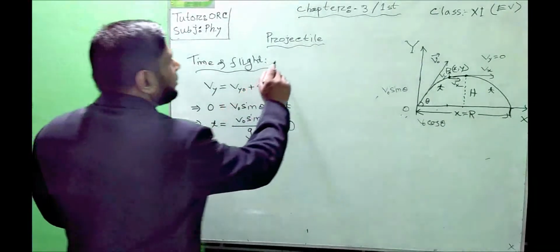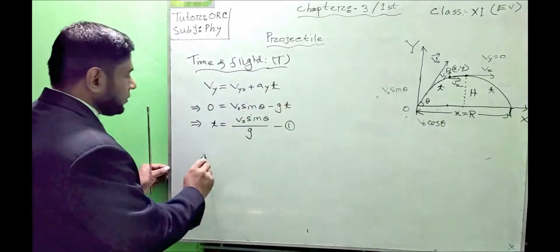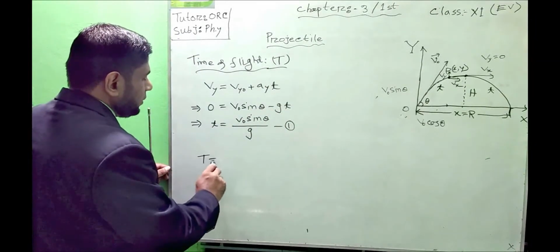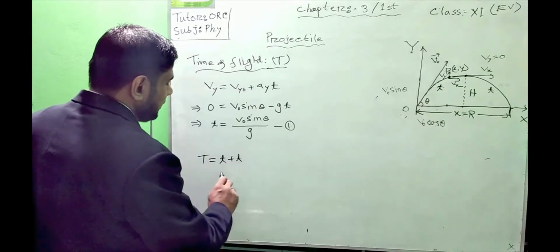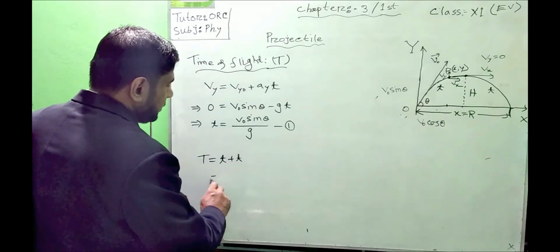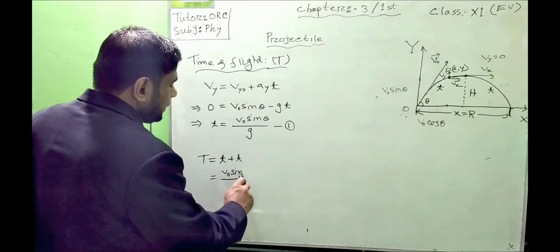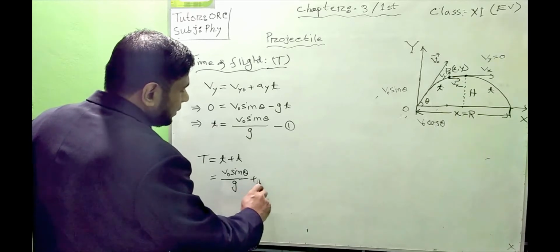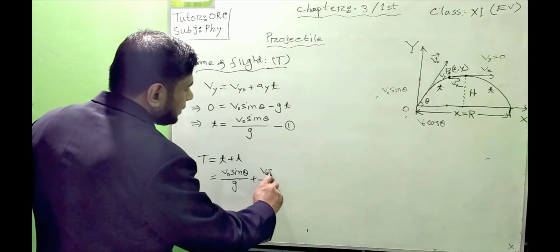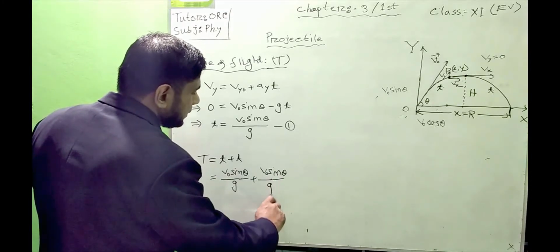So the time of flight is indicated by capital T. We can see now T equals t plus t. Let us put the value of t equal to v naught sin theta by g, again plus v naught sin theta by g.